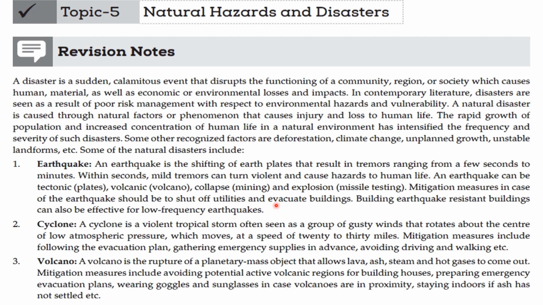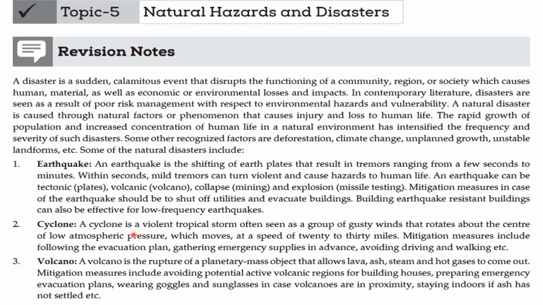An earthquake can be caused by tectonic plates, volcano collapse, mining and explosions. Mitigation measures in case of an earthquake should be to shut off utilities and evacuate buildings. Earthquake resilient buildings can be effective for law enforcement.